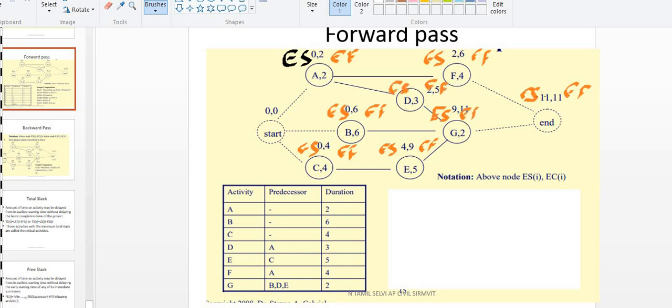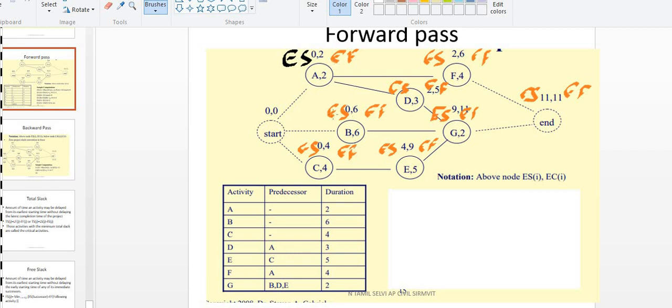Okay, see here, A activity. What is the early start? As early means 0 is the early start, right? So 0. What is the early finish for this? I gave you the formula. You remember that? Early start plus duration. Duration of the activity is 2. So 0 plus 2, 2.